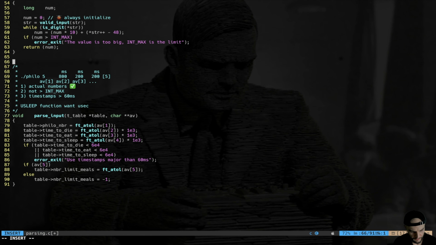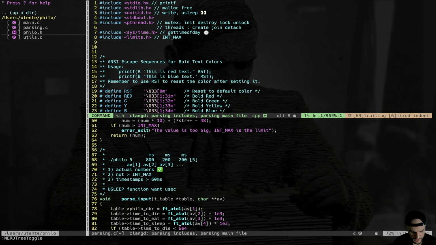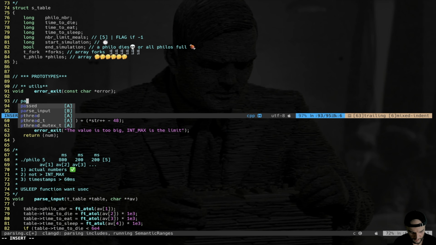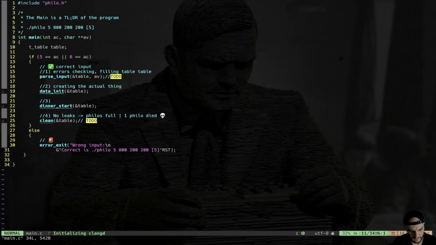And we're gonna run and we're gonna check for potential mistakes. The only thing we have to do is take this function, only this function, because the other ones are static, and put it inside philo.h in this fashion. So we do parsing and we pass it. Perfect. Go back to the main and the parse thing is done. We can remove that to do.